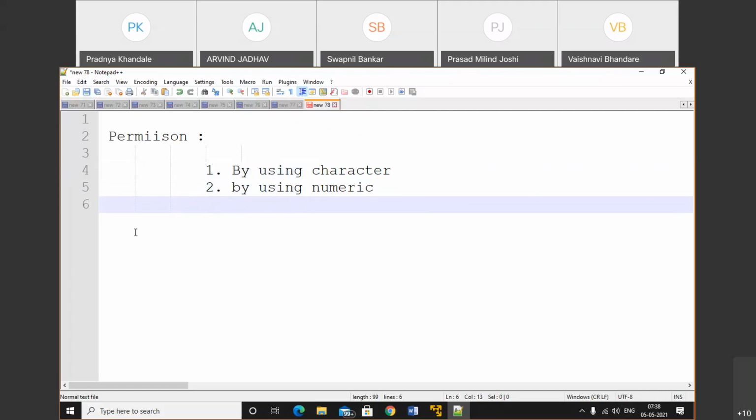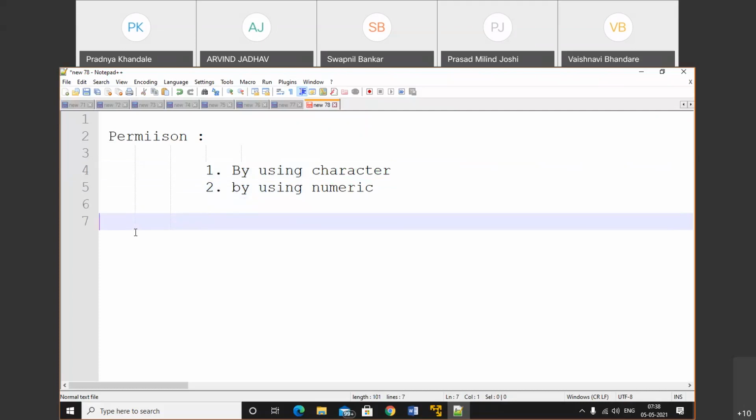Before that, while using the permission, what ways are available? We already discussed that. Now we'll discuss what the permission is. Someone who wants to read, write, and execute, someone who wants to perform a read, write, and execute operation, that is called a permission.